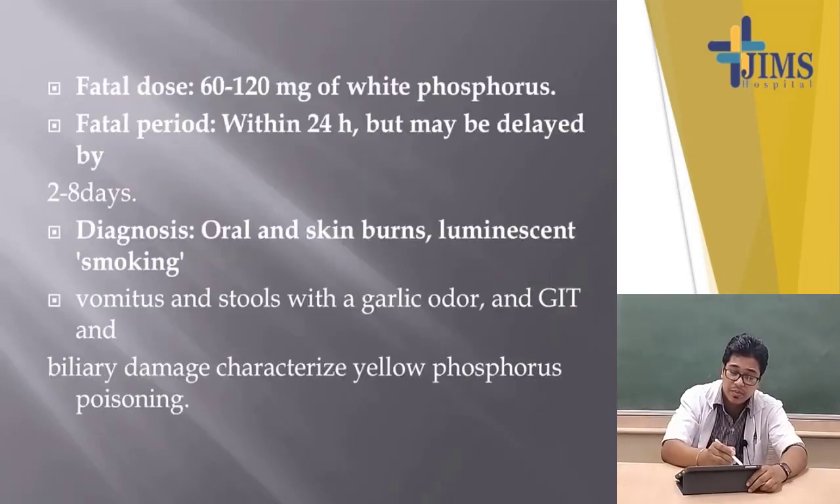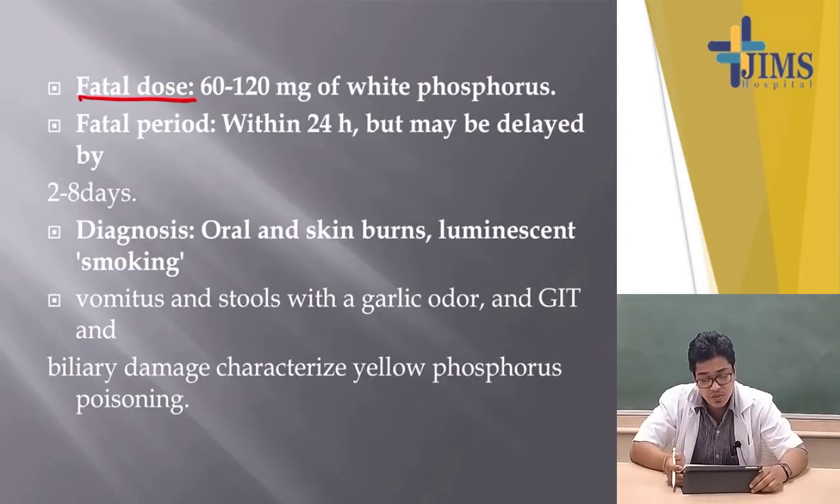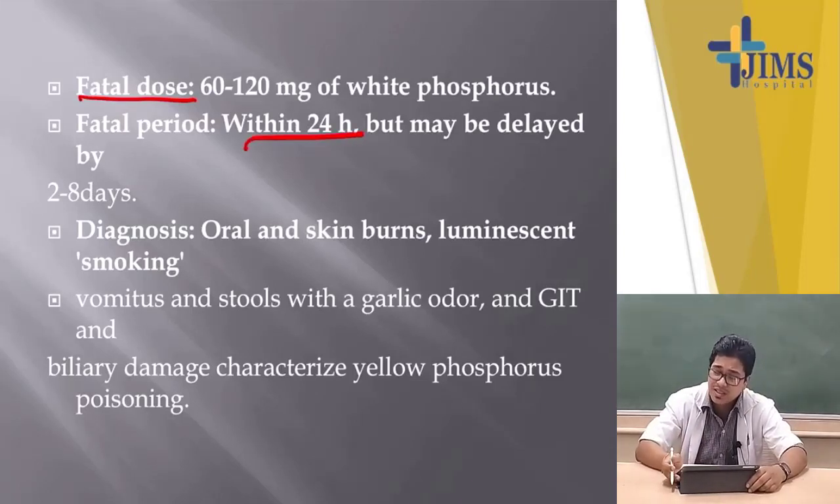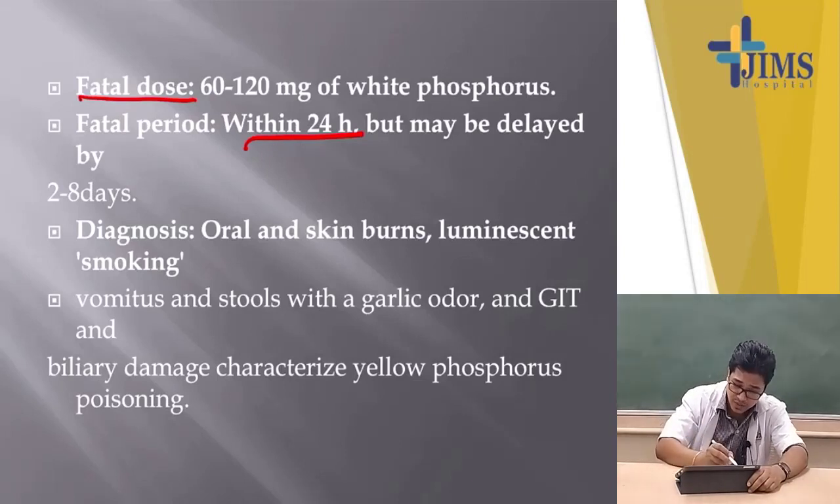Next we have to know what the fatal dose is. The fatal dose of phosphorus is 60 to 120 milligrams of white phosphorus, because white phosphorus is much more toxic. In our syllabus, white phosphorus is much more important, not the red phosphorus. The fatal period is within 24 hours, but the person may die before 24 hours also if it is a fulminating poison, and if it is an acute or a chronic poison, the fatal period will be extended up to 2 to 8 days. How will you diagnose?